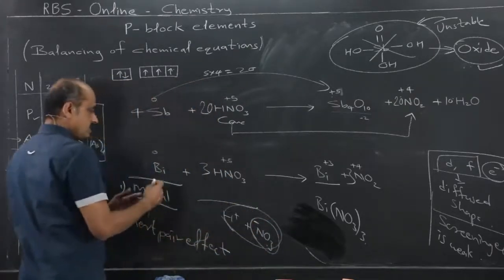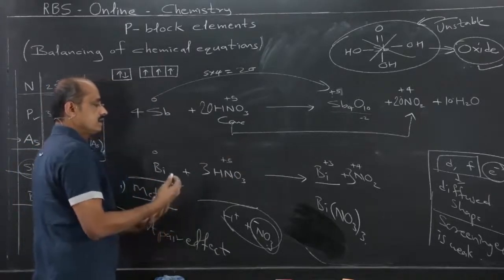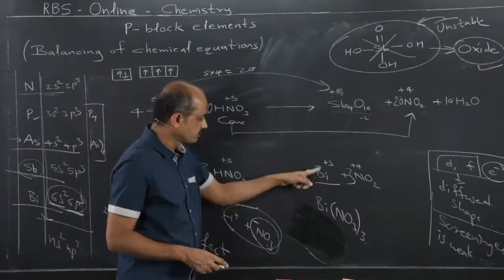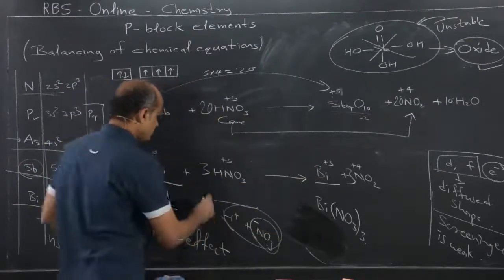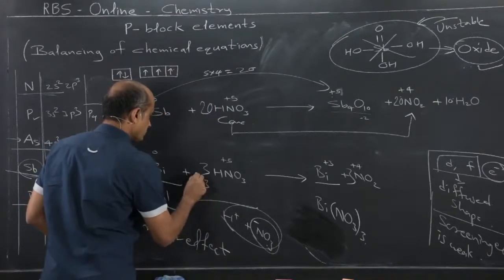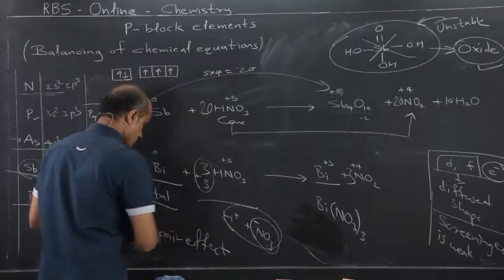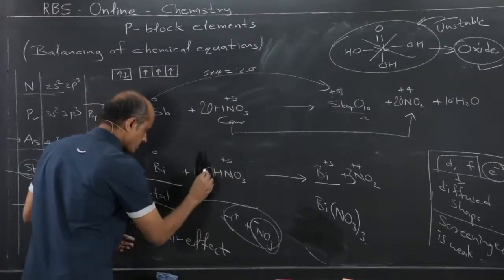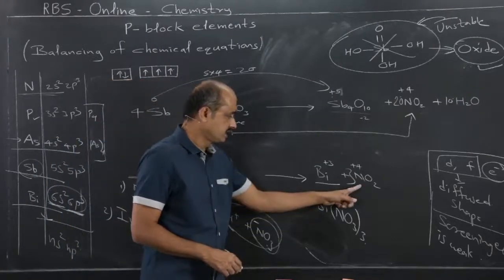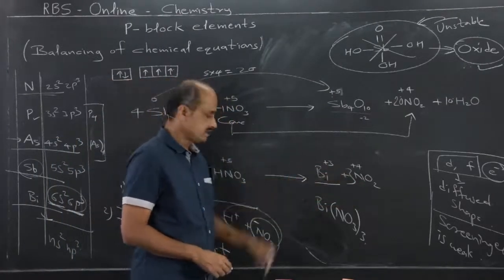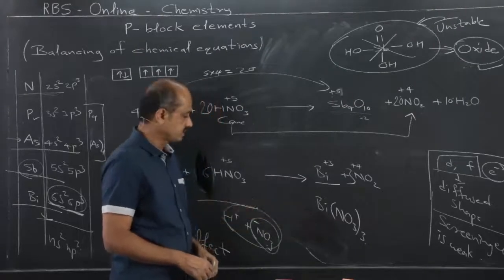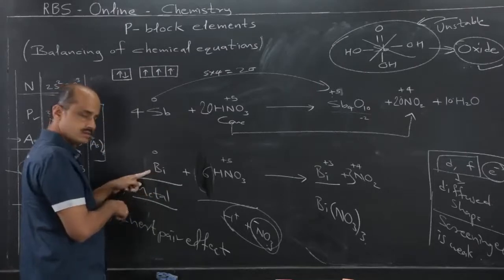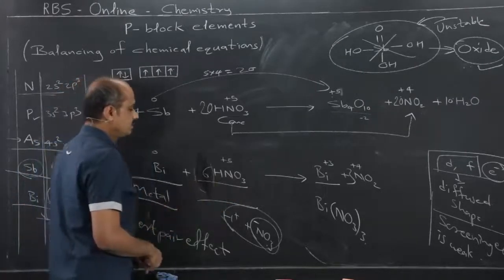So in all, 3 nitric acid molecules take part in the redox type of reaction, and to form a salt, 3 nitrates are required, so 3 more nitric acid molecules. So in all 6 nitric acid molecules, 3 plus 3, are required. Out of that 6, 3 take part in the redox type and 3 for salt formation. So 1 atom of bismuth will require 6 molecules of nitric acid.